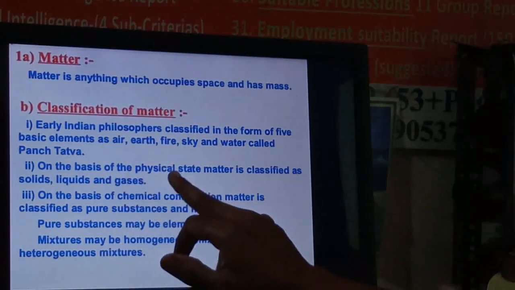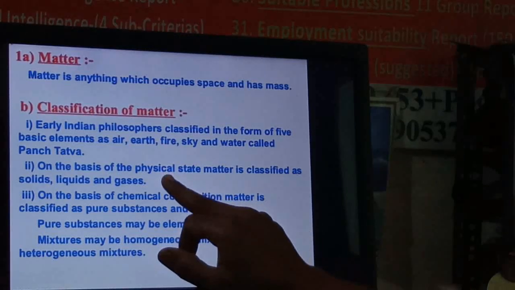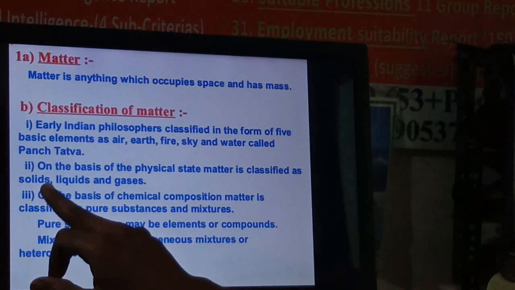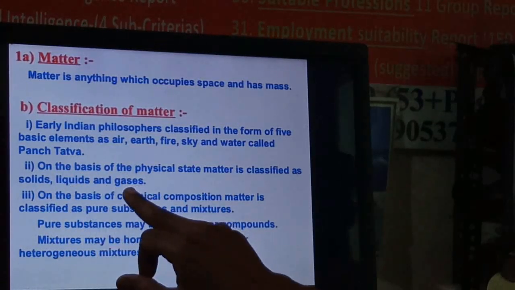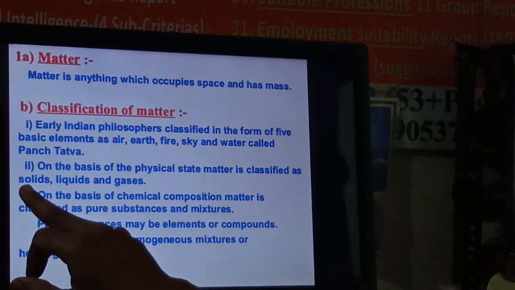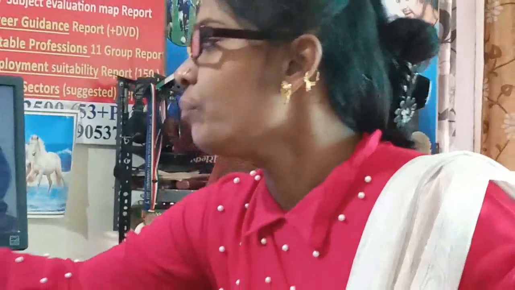Now, on the basis of the physical state of a matter, that is, in which state matter is present, it is classified as solid, liquid and gas. For solid, you can take examples like table, chair, book, pencil. For liquid, examples are milk, oil, water. For gas, you can take air or oxygen gas, hydrogen gas, carbon dioxide gas, nitrogen gas, right?